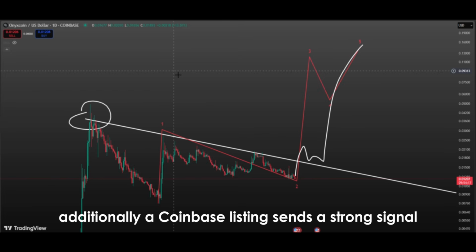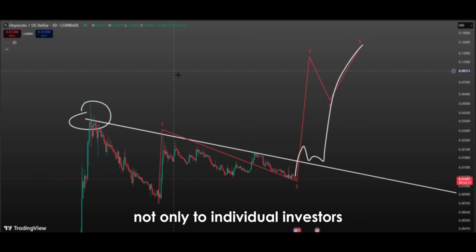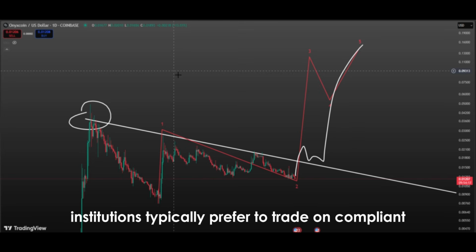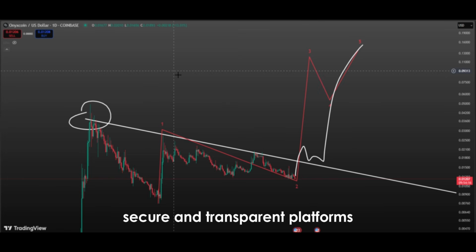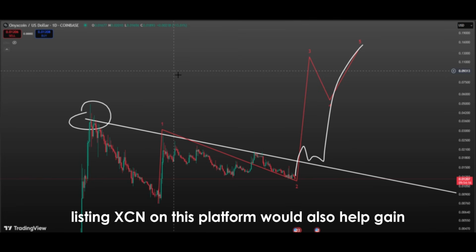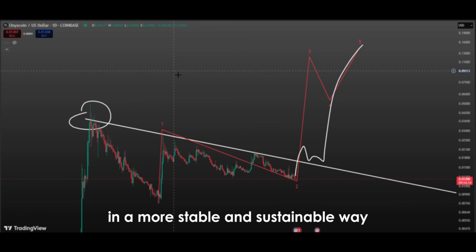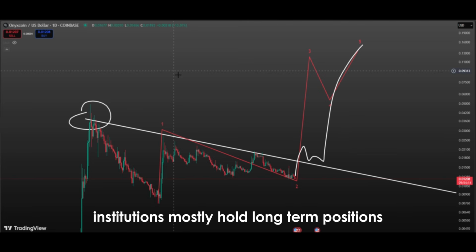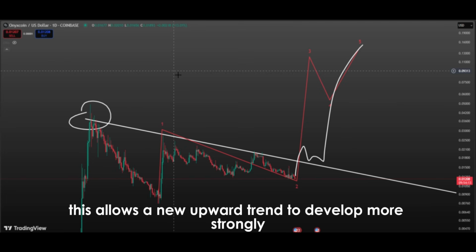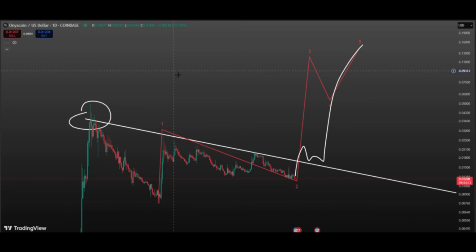Additionally, a Coinbase listing sends a strong signal not only to individual investors, but also to institutional investors. Institutions typically prefer to trade on compliant, secure, and transparent platforms. Coinbase is known for these qualities. Therefore, listing XCN on this platform would also help gain institutional-level trust. The entry of institutional investors usually pushes prices upward in a more stable and sustainable way. While individual investors may create short-term volatility through trading, institutions mostly hold long-term positions. This allows a new upward trend to develop more strongly and sustainably.